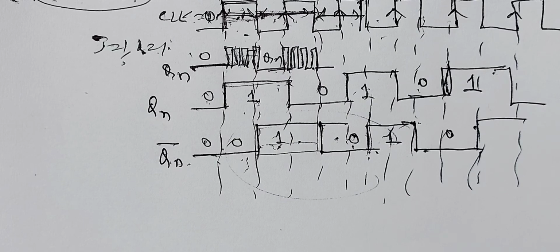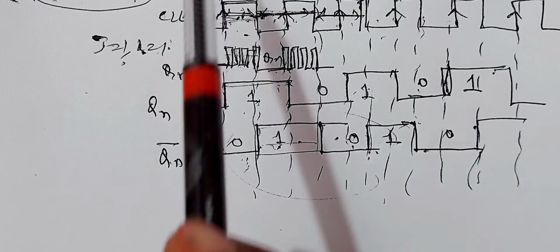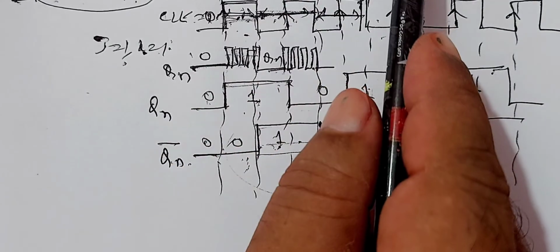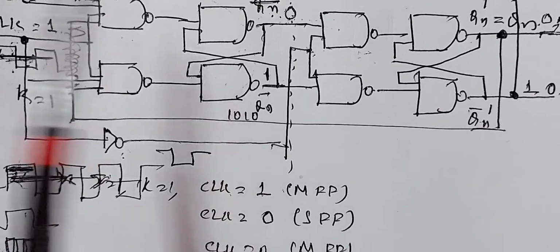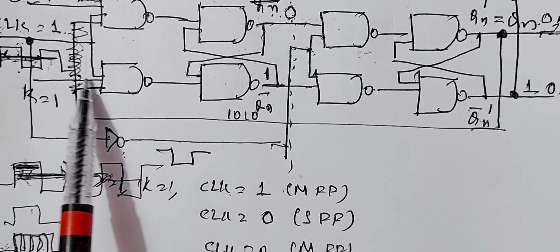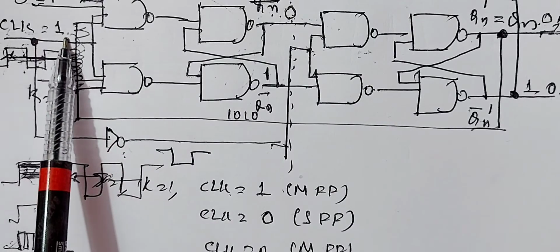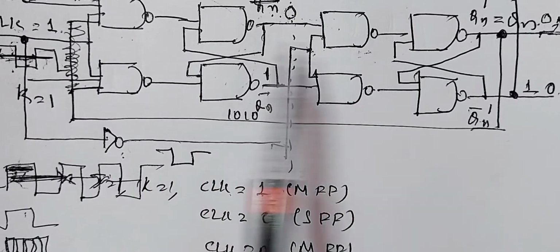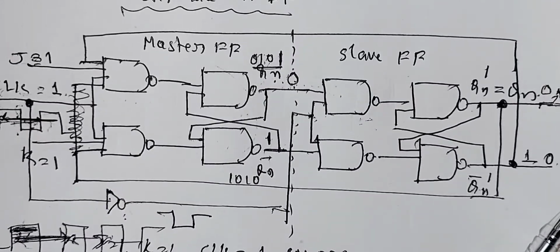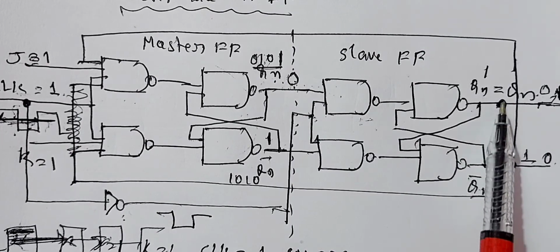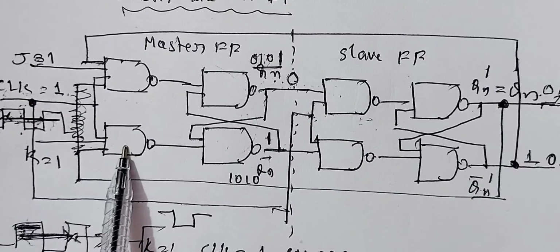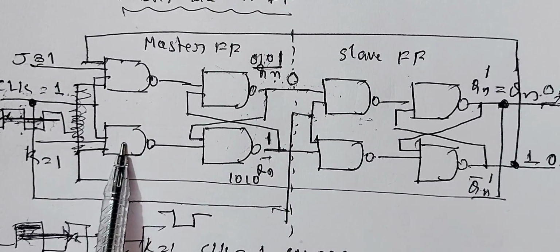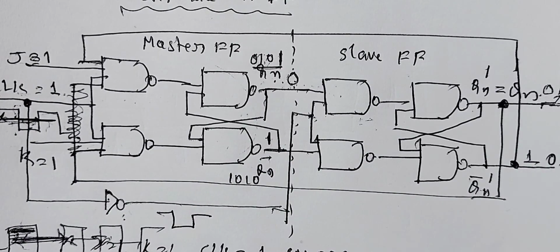There we are using this counter, that is JK flip flop, but master slave JK flip flop. But the condition is J should be 1, K should be 1, clock must be applied for both the flip flops, and the feedback must be given from the output of the second flip flop to the input of the first flip flop. These two are the conditions to remove race around conditions.